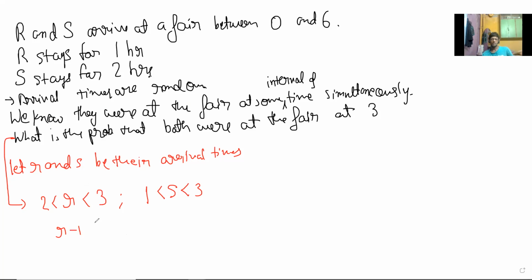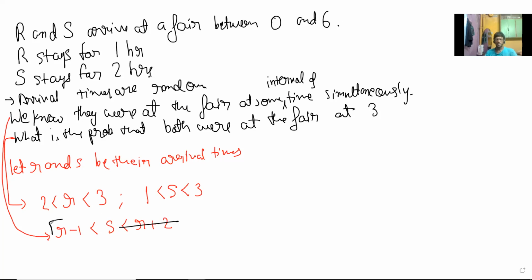R minus 1 is less than S, is less than R plus 2. So what is this condition for? I don't know if it's complete, but that's what it's trying to look at. So let's forget about the right hand side for a minute.